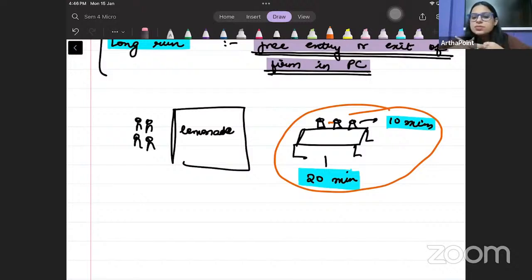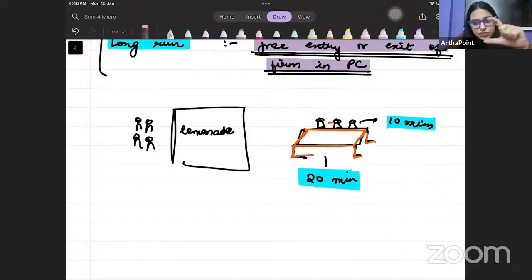So long run is the period where they are selling lemonades, getting new ones, selling those, getting new. Short run is when they took this time to initially establish the table and the first glasses of lemonade. Samjhe?